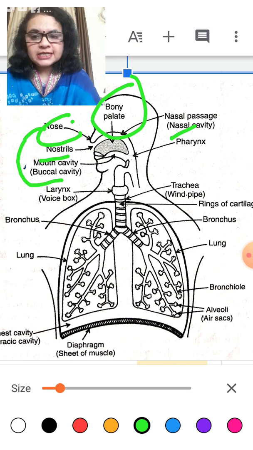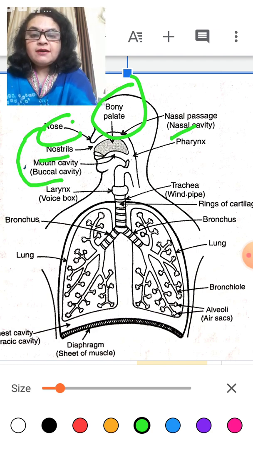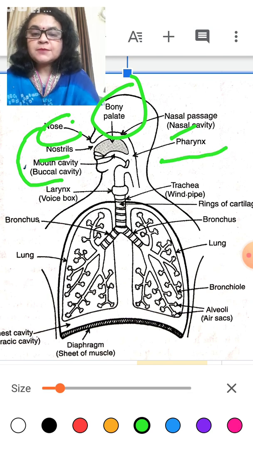This means when we are eating, at that time we can also respire, we can inhale oxygen. So this plate, which is known as the bony plate, does not let the nose or nostrils merge with the mouth cavity. Clear everyone? Now, when oxygen enters inside the pharynx, what is the pharynx? It means the throat.